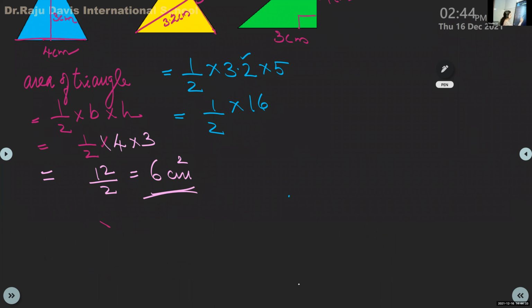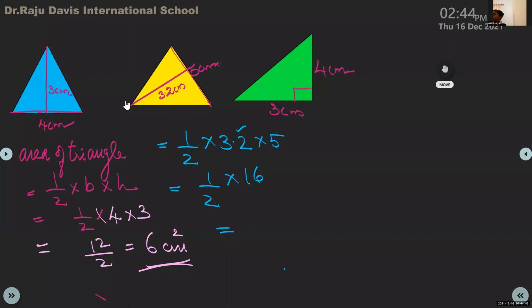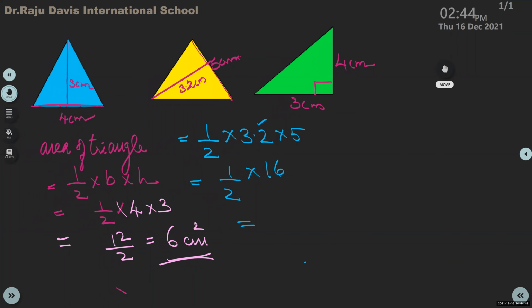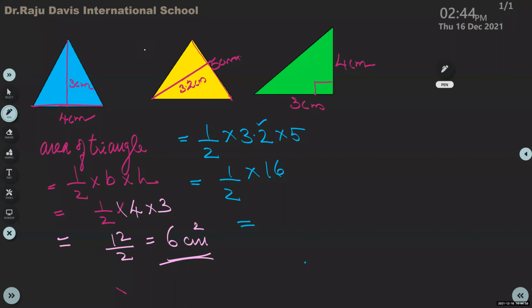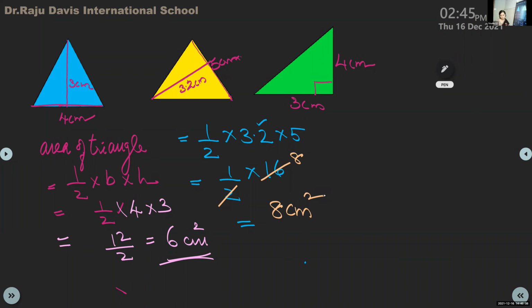Okay. Now what is the answer? 8. What is the answer? 16 by 2 will come, isn't it? 16 by 2 will come. So what will be the answer? Ma'am, 7. 16 by 2 is 7? 2 into what is 16? Ma'am, 8. 2 into 8. Okay, 2 8s are 16. So 8 centimeter square is the answer.